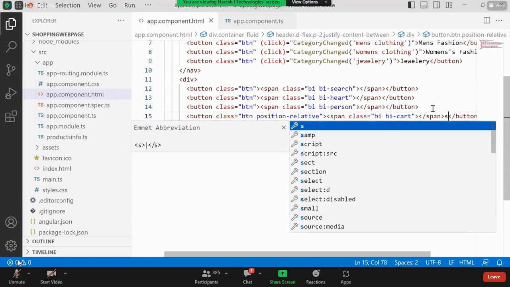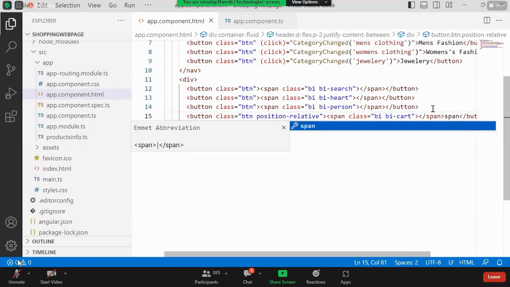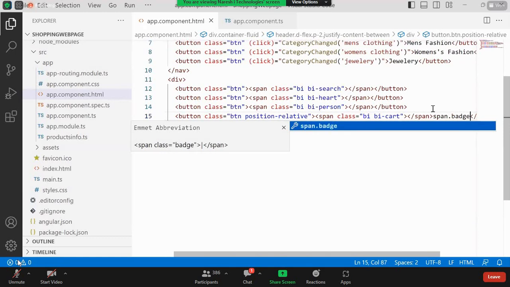And after that, I'm going to have another span tag here, where this span tag comes with some badge, because once you add any item to the cart, we will be having the badge, and inside that only we will be having the number. So that is the reason I'm using badge.